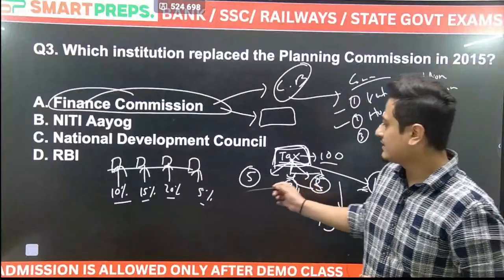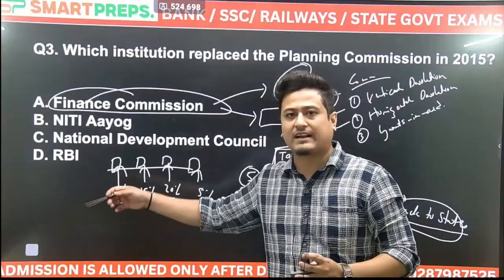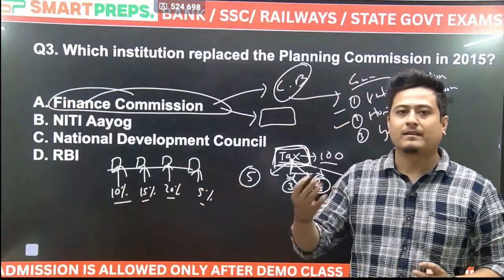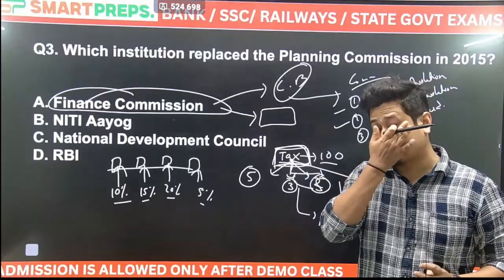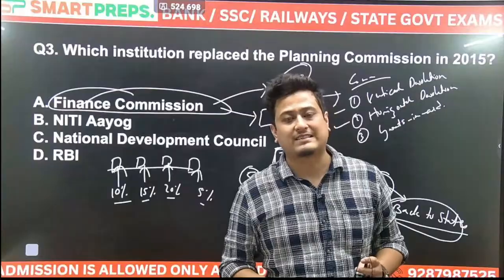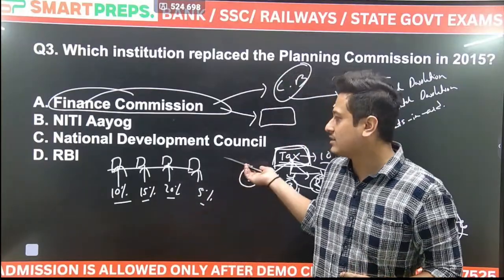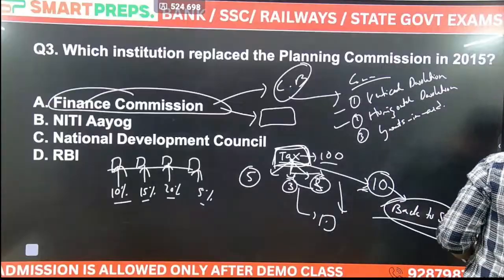इसके बेसिस पे Finance Commission will give the recommendation, कौन से स्टेट में कितना share of taxes they should get, the share of taxes basically, which state should get how much share of the taxes that was being collected. This is known as the horizontal devolution. Okay, this is known as the horizontal devolution.